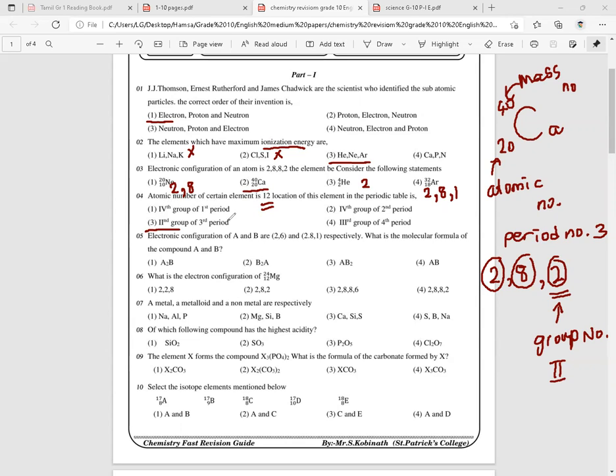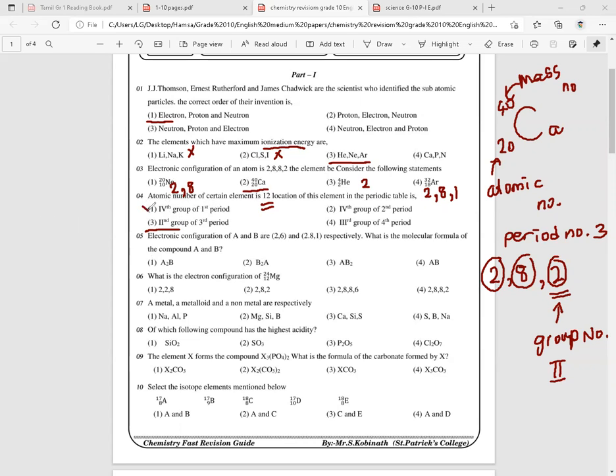Fourth group of first period. If it belongs to the first period, it should have only one energy level, and that particular energy level should have number 4.